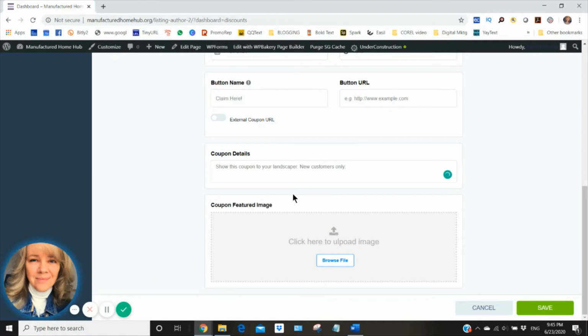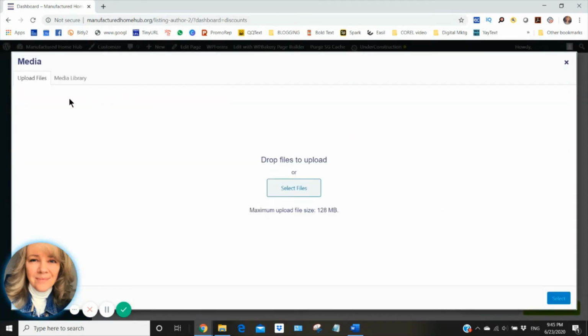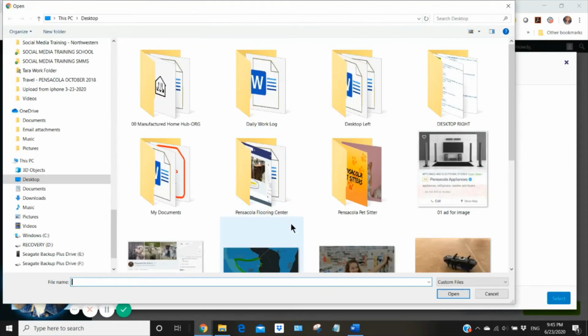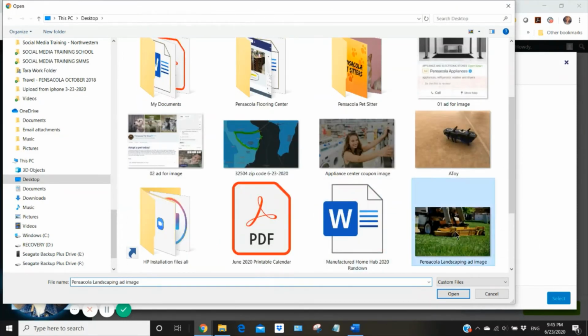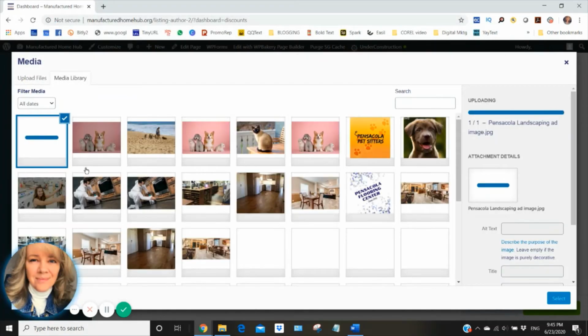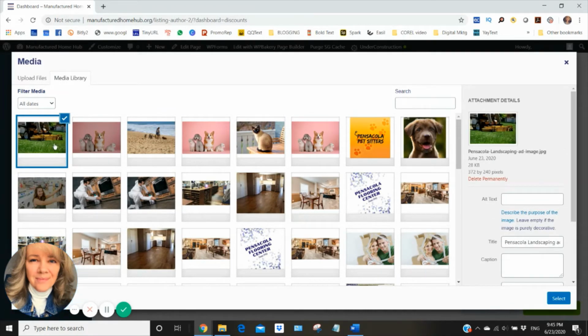Okay. And then I need to upload a feature image for this coupon to be featured on. One thing about the image is the size of this image should be 372 by 240 pixels. We're going to upload an image, and it needs to be slightly darkened because the print over it is going to be white.